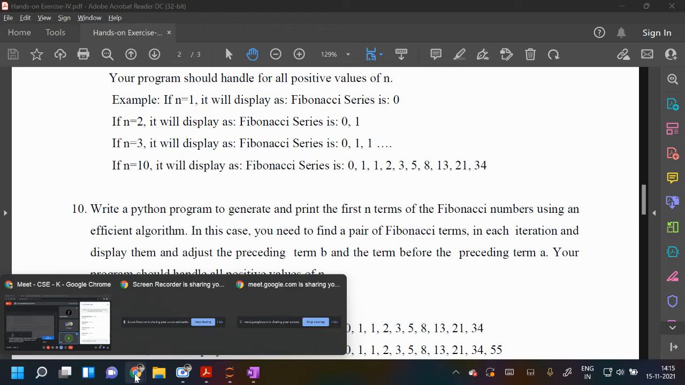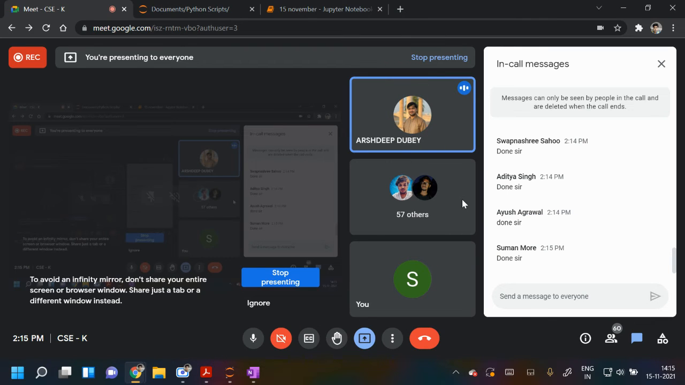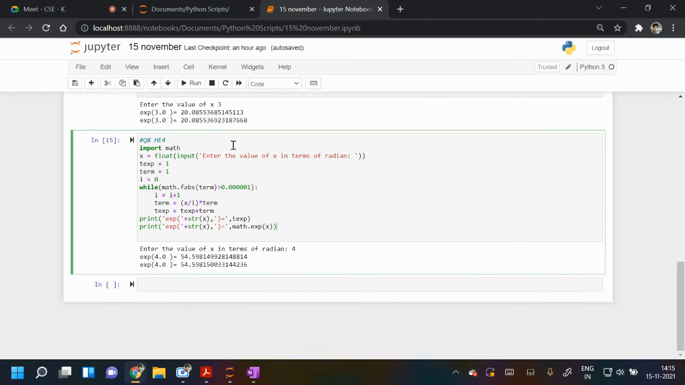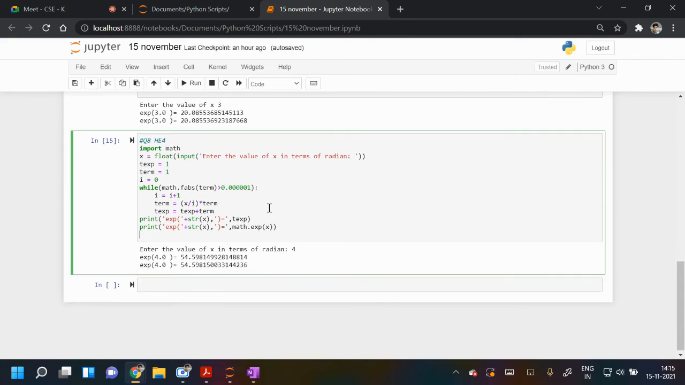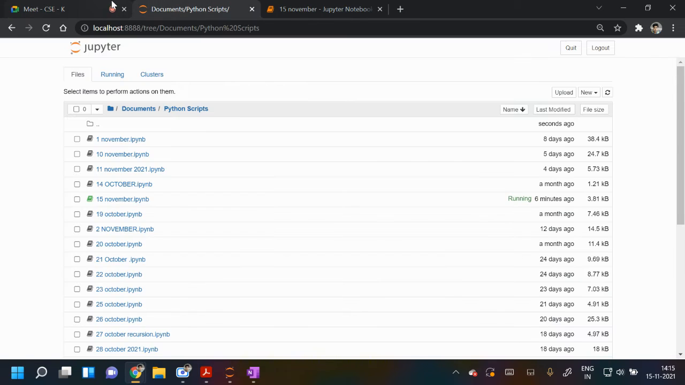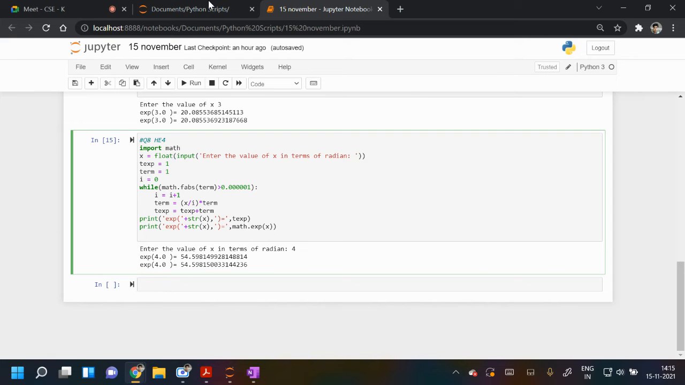The next person is Arshdeep. Have you done this Fibonacci sequence? No, sir, I have not done it. I was doing the previous one you showed. So you did 6, 7, 8? I have done 6 and 7, and I am doing 8, e to the power x. Just finish it, and try to write the code for Fibonacci also. Fibonacci code is easy, not difficult. Everyone, please try to write the code for the Fibonacci sequence.